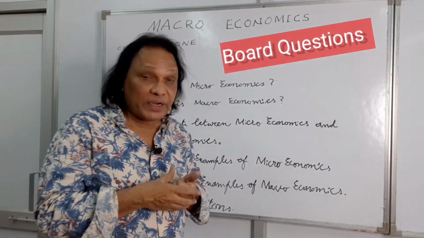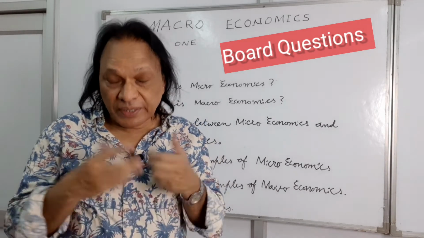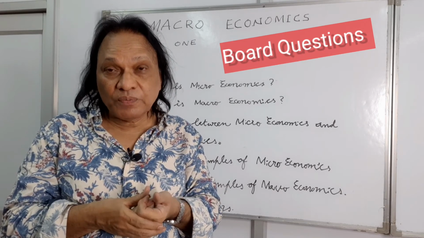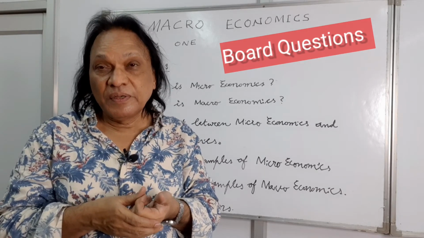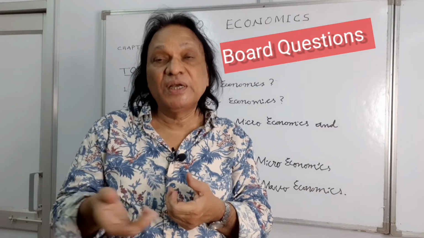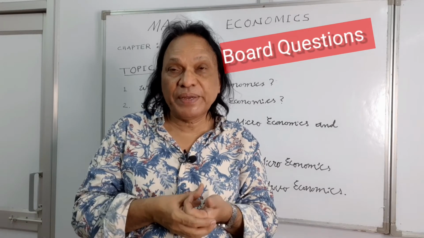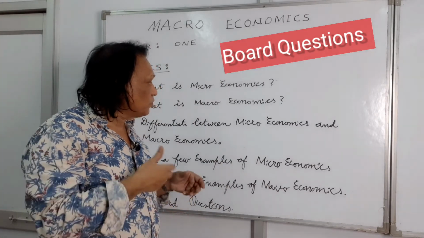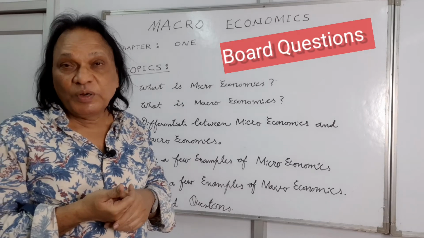One of the times, in one of the board exams, they asked you about depression in the economy or recession in the economy, micro or macro. You just have to write: depression, recession, business cycles, unemployment, exports, imports, budget, these are all macro subjects. They deal with the economy as a whole. That's all we have in this chapter. It's easy to do, easy to remember. If you remember these 5 questions, I'm sure you will be able to crack it.